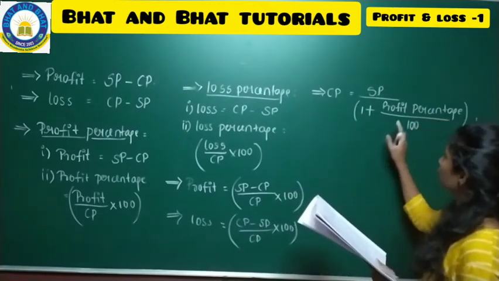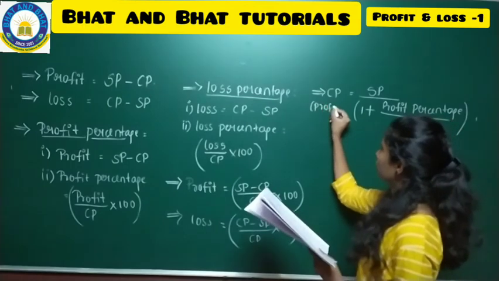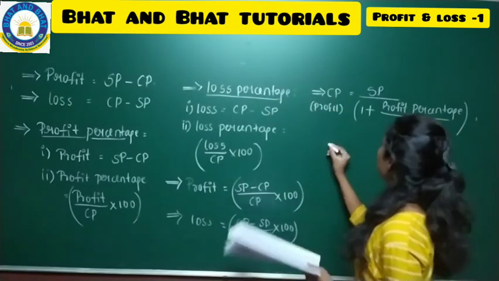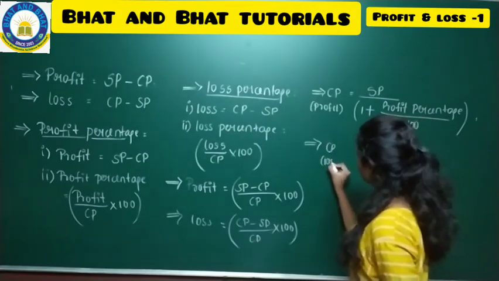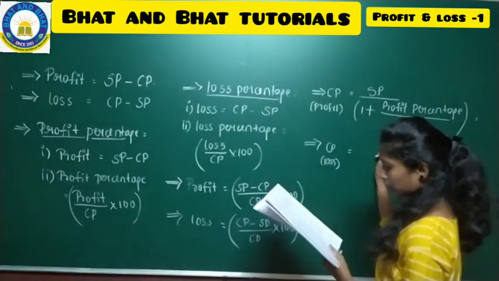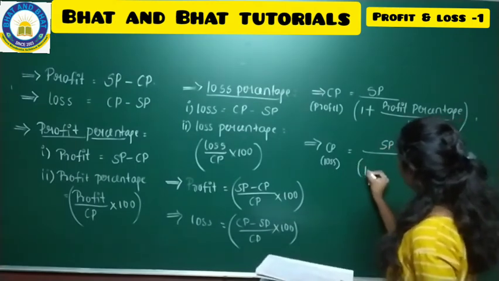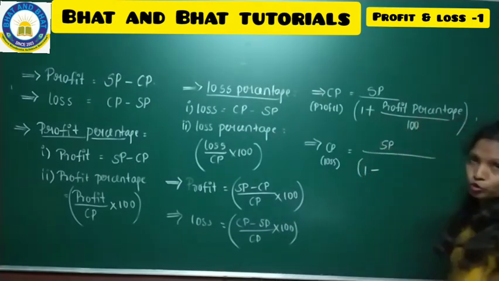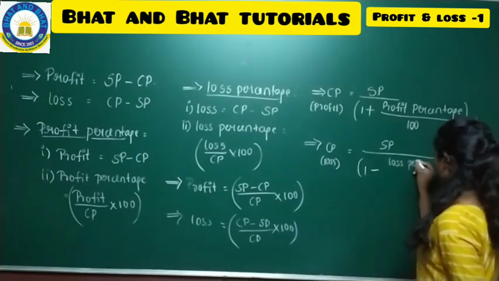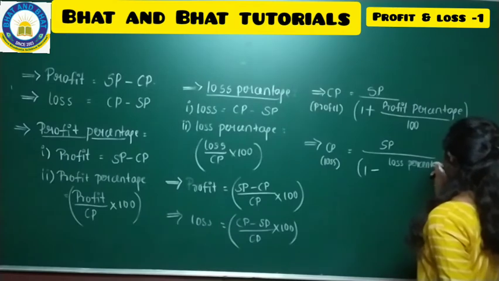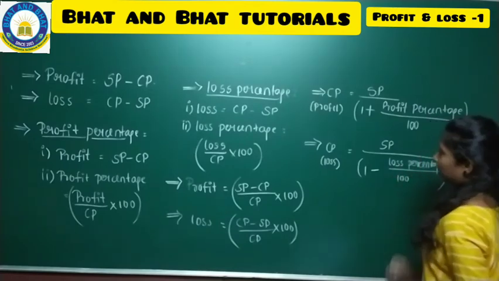CP when you have a profit, this is the formula, and CP when you have a loss, the formula is like this: SP divided by 1 minus, instead of plus you will write minus, loss percentage divided by 100, close the bracket.